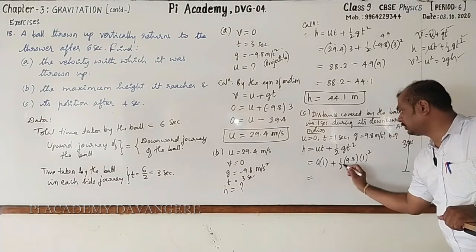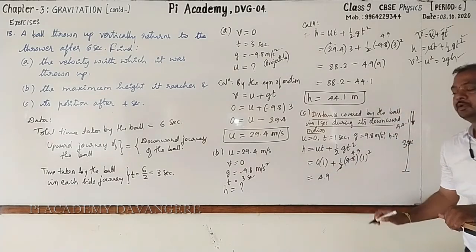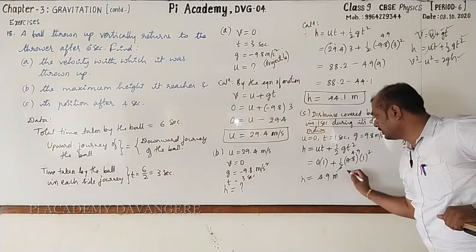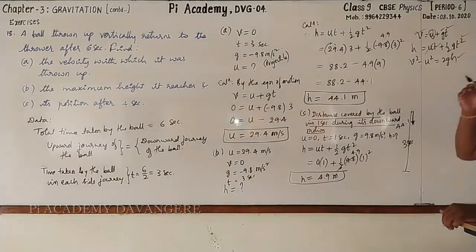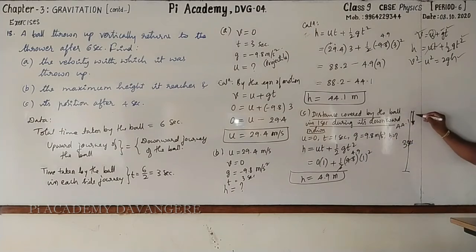It is equal to 4.9. It is 4.9 meter. That means it covers a distance of 4.9 meter. Total height is 44.1 meter, and from there it is falling.